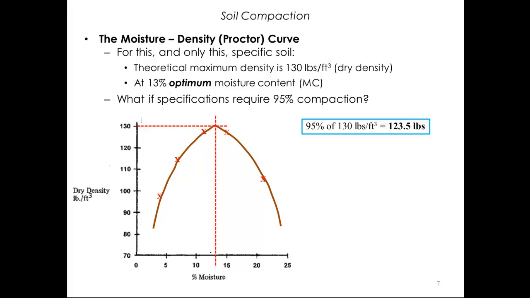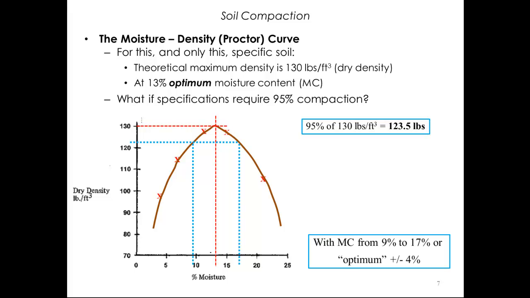If we plot that minimum value as the blue line here, we have defined an envelope where any field compaction test must plot in order to be passing, that is, above the blue line. And if we extend the lines perpendicular, we can quickly see that our soil moisture content must be between 9 and 17% for the test to pass.